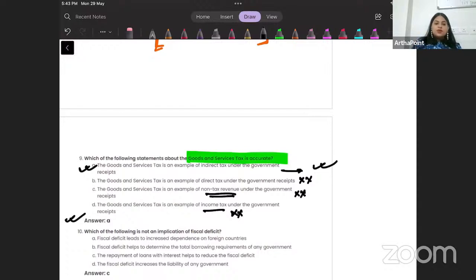Come to the next question. Which of the following is not an implication of fiscal deficit? Fiscal deficit leads to increased dependence on foreign